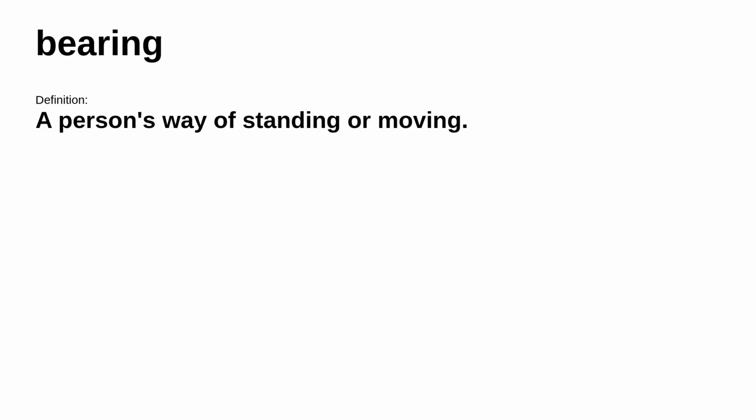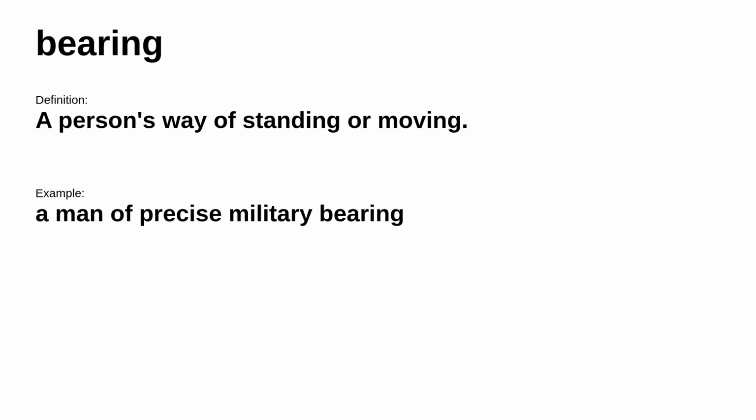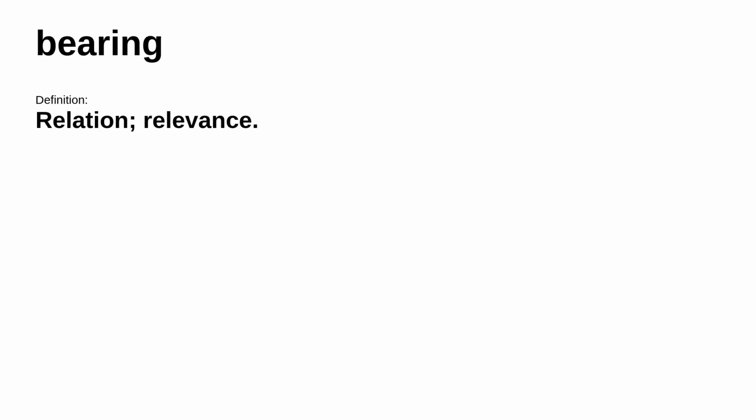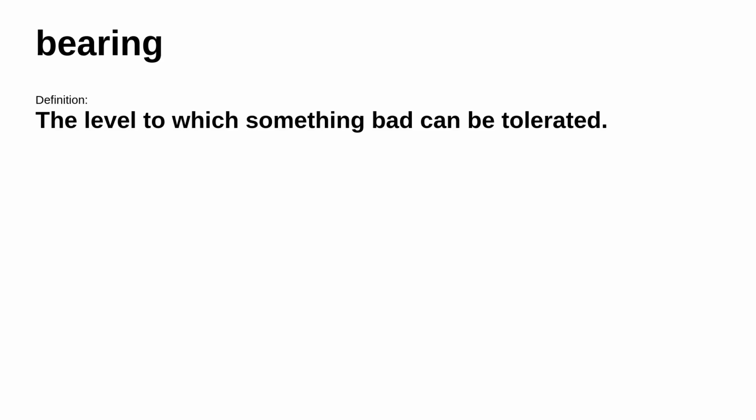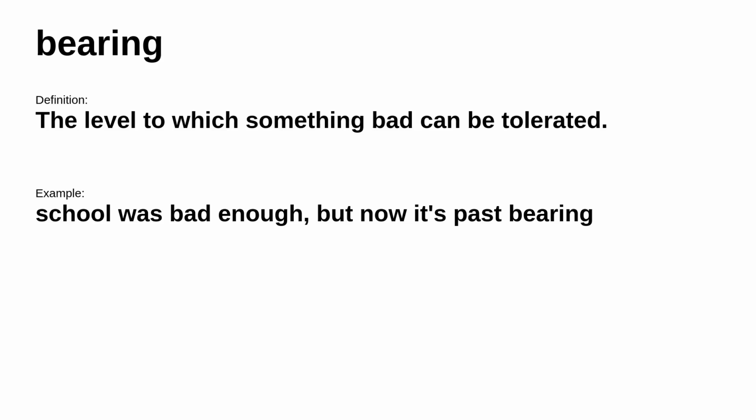The next word is bearing. It means a person's way of standing or moving. Consider this example: a man of precise military bearing. In other places, it's defined as relation, relevance. For example, the case has no direct bearing on the issues. However, in a different situation, it means the level to which something bad can be tolerated. Consider this example: school was bad enough, but now it's past bearing.